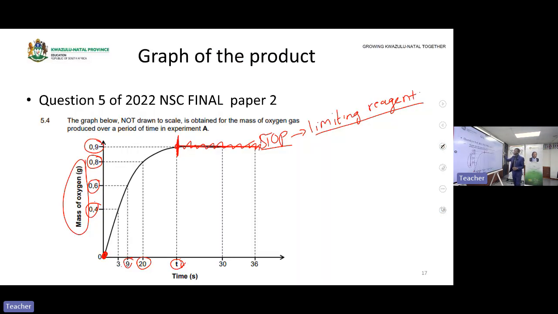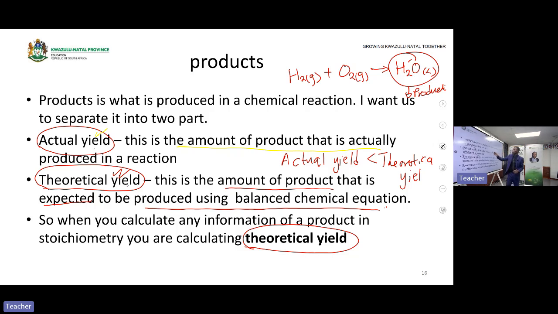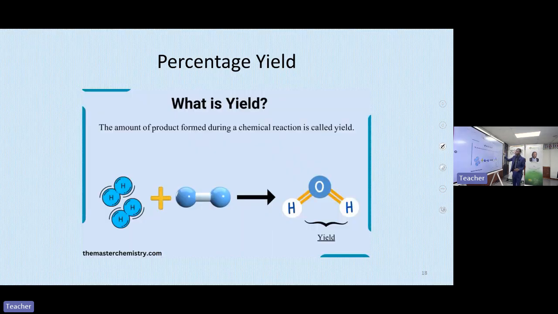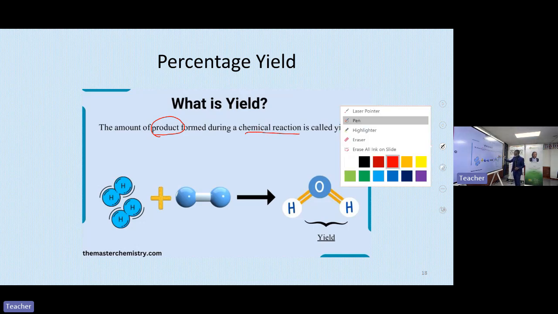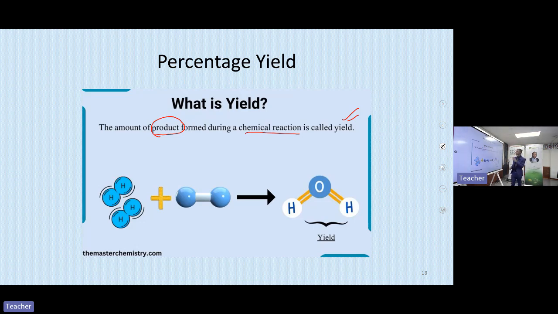Then here we talked about actual yield and theoretical yield. What is a yield? A yield is the amount of the product formed during a chemical reaction. On the graph, we saw the formation of oxygen, and that yield was the production of that oxygen.